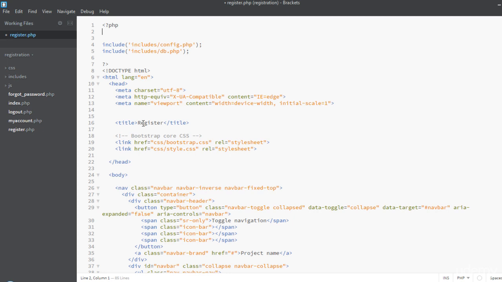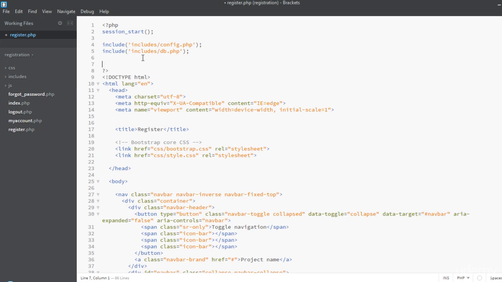So we will use the session_start method to start the session. You will have to use this line of code in the beginning of any file in which you want to use session.